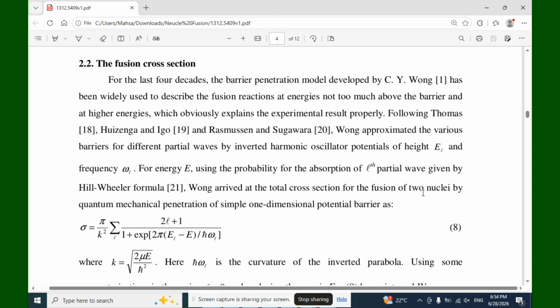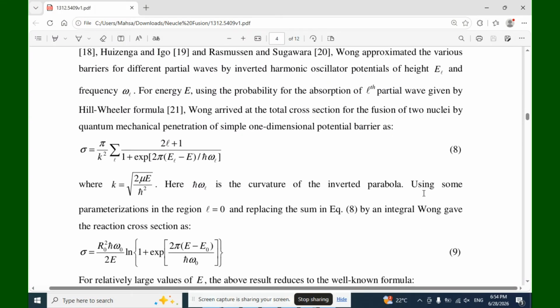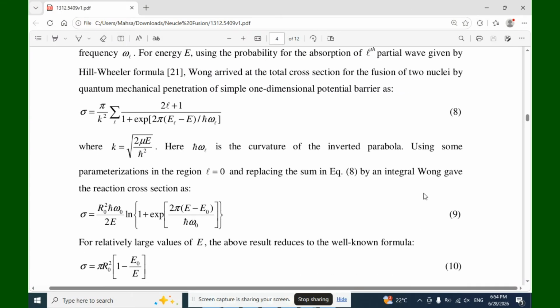Wong arrived at the total cross-section for the fusion of the two nuclei for quantum mechanical penetration of a simple one-dimensional potential barrier as σ = π/k² Σ_L (2L+1)/(1 + exp[2π(E_L − E)/ħω_L]), where k = √(2μE/ħ²). Here ħω_L is the curvature of the inverted parabola.